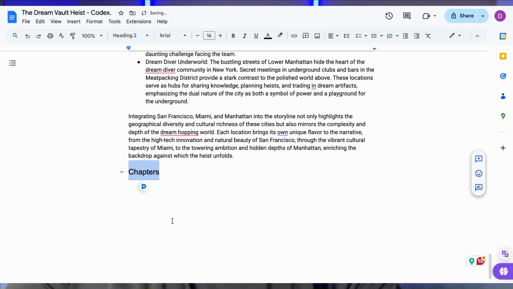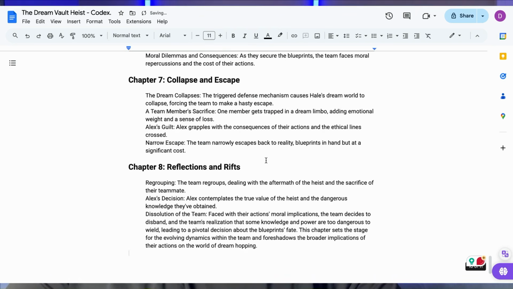If there's something that you don't like, again, remember you can change anything that is conflicting to your plot, to your story, something that you don't like, characters. After you have them, go ahead and copy it to your codex. And we're going to call this section chapters. We're going to paste it in. So we have our story idea, our plot, our characters, and some chapters, as well as the world building.